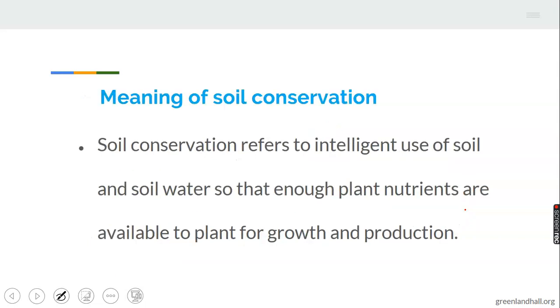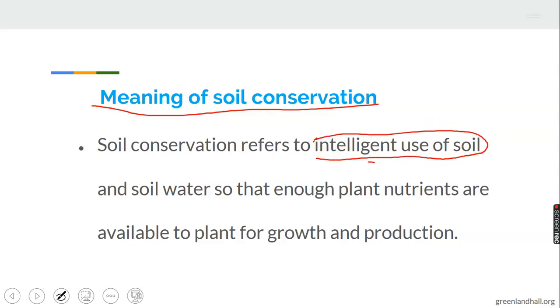Let's go straight to the meaning of soil conservation. Soil conservation is simply defined as intelligent use of soil and soil water so that enough plant nutrients are available to plants for growth and production. A farmer is required to make use of his soil judiciously, intelligently, in order to ensure that nutrients are always available for plant growth and production.